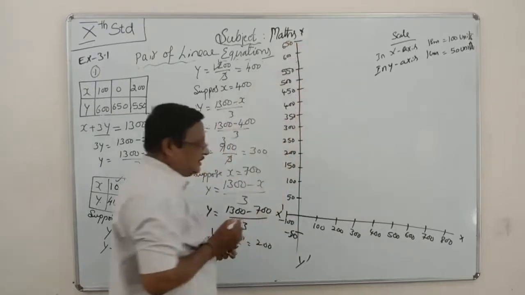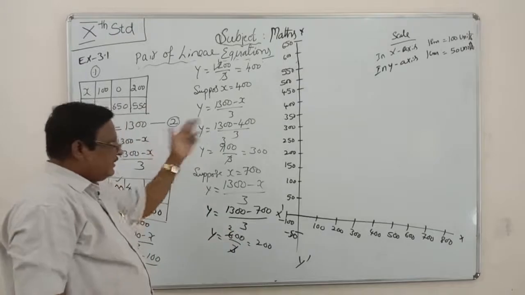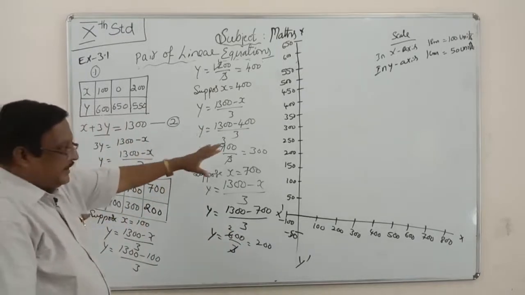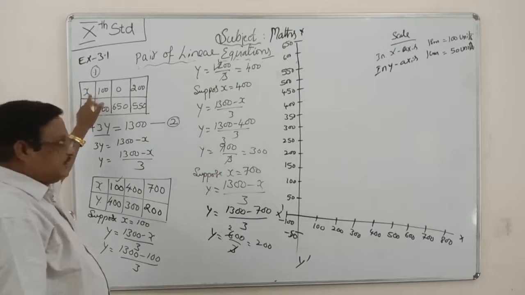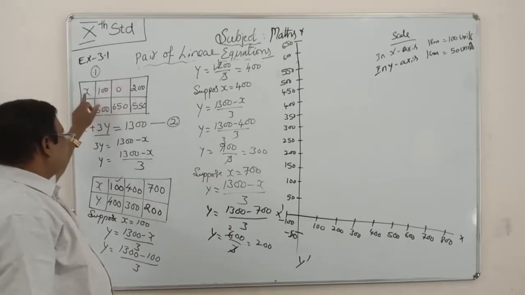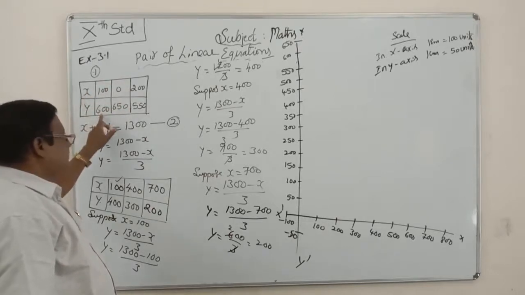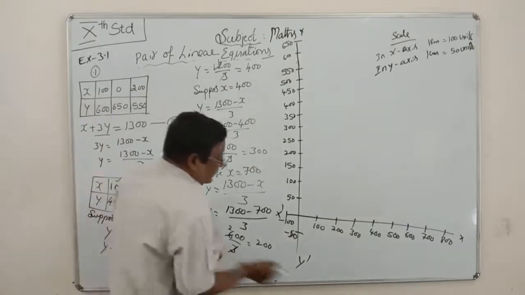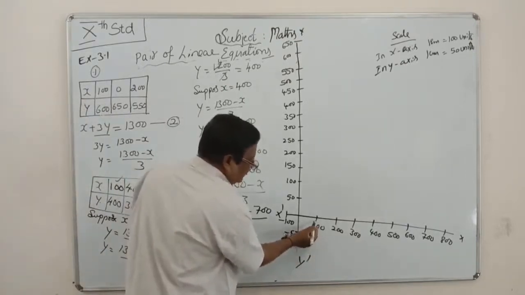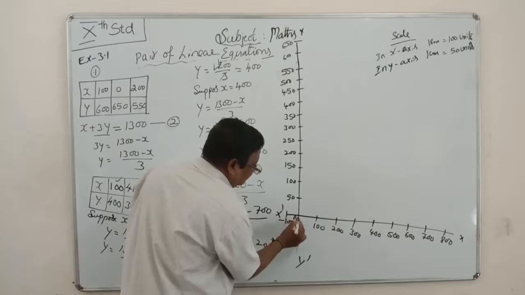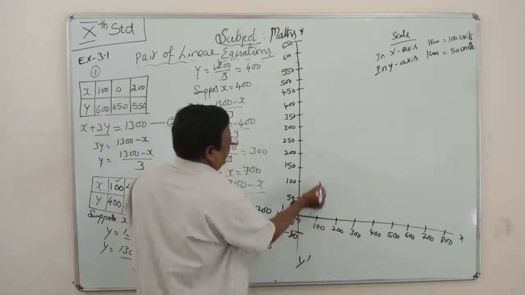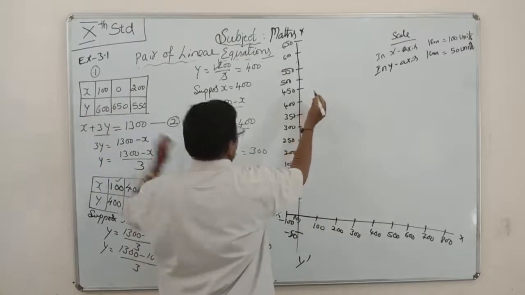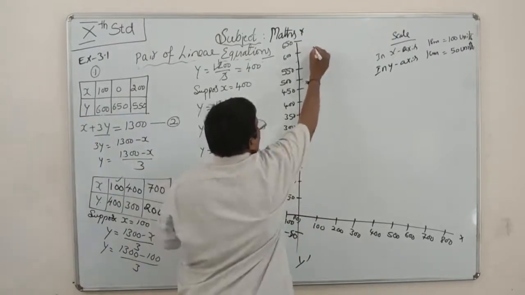This is the graph. After drawing the graph sheet and marking this, next mark these points on the graph sheet. First, x is equal to 100, y is equal to 600. x is equal to 100 means plus sign 100 here, this is the origin 0, 0. x is equal to 100, y is equal to 600. From this line, 600. This is the 600 point.